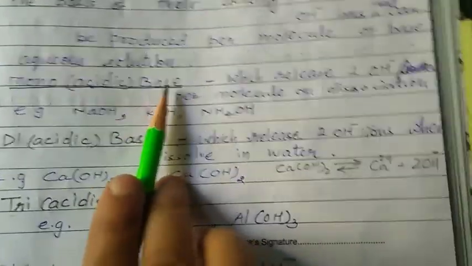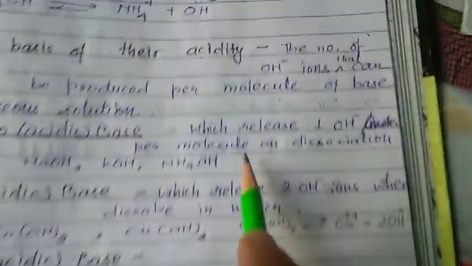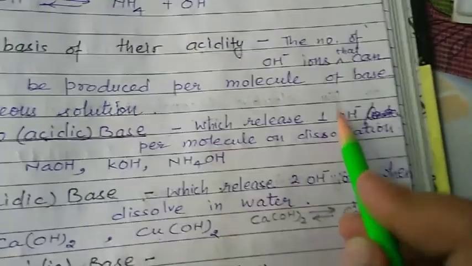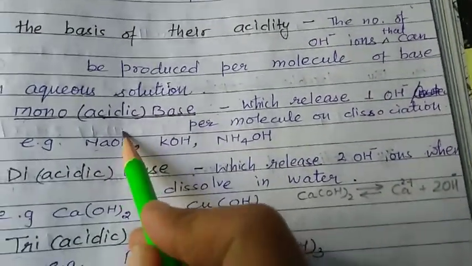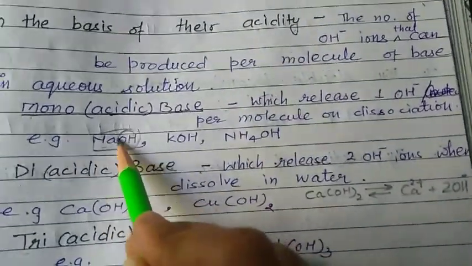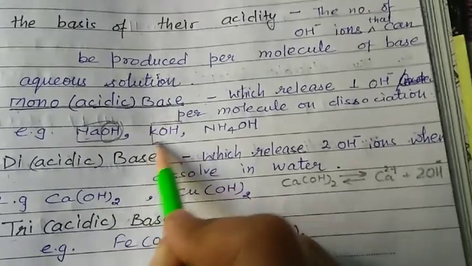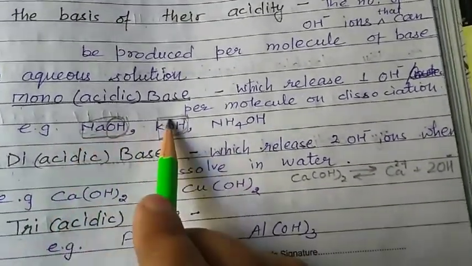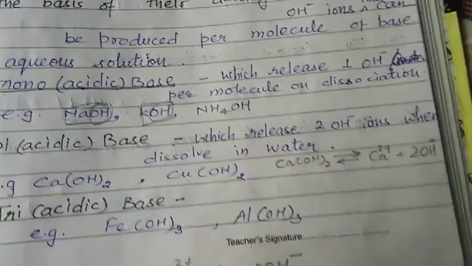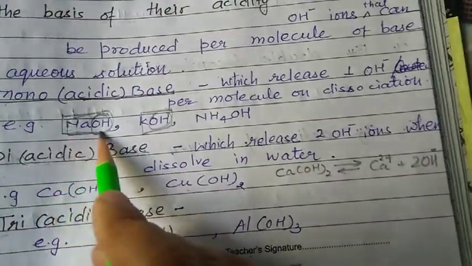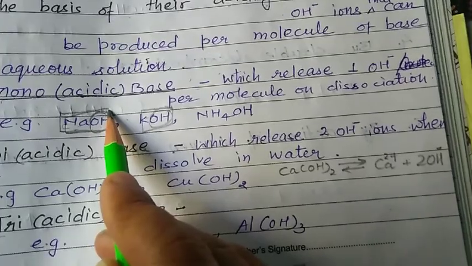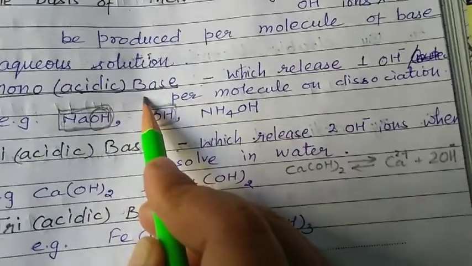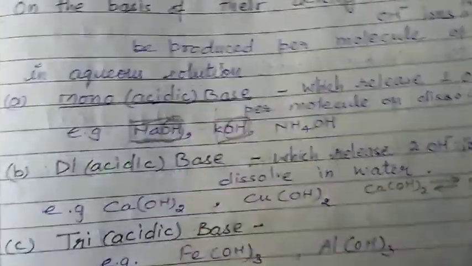Monoacidic bases release a single hydroxyl ion when dissolved in water, like NaOH. In one molecule there is one hydroxyl ion. KOH, one molecule, one hydroxyl ion. So when you dissolve these bases in water, one hydroxyl ion will be produced per molecule. So these are monoacidic bases.